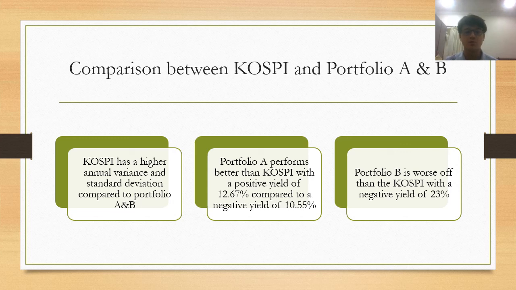The comparison also shows that portfolio A performs better than the Korea Composite Stock Price Index, with a positive yield of 12.67% compared to the stock index, which has a negative return of 10.55%. However, portfolio B's performance is even worse than the KOSPI index, with a negative return of 23% compared to the negative return of 10.55%. As we aim to maximize the Sharpe ratio, we took more risk by assigning more weightage to the riskier assets in portfolio B compared to portfolio A, which explains why it has a huge difference compared to portfolio A.